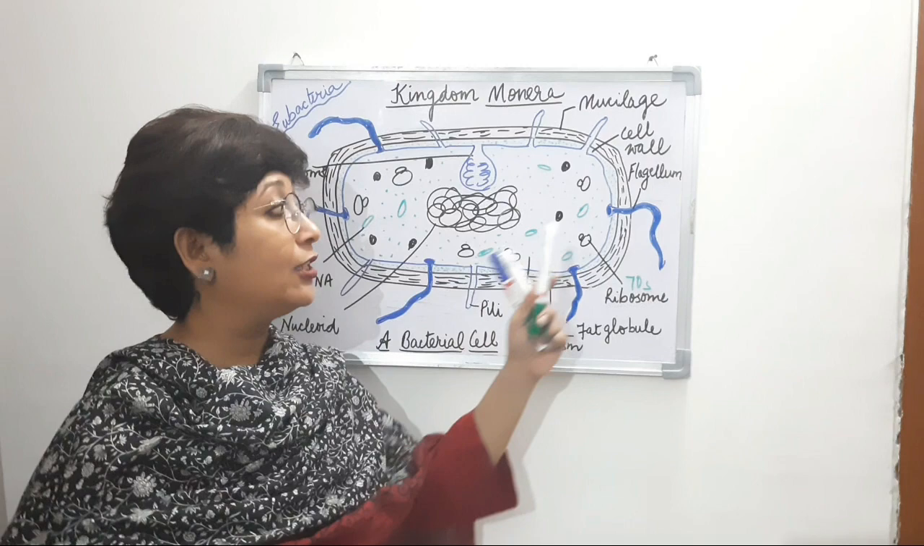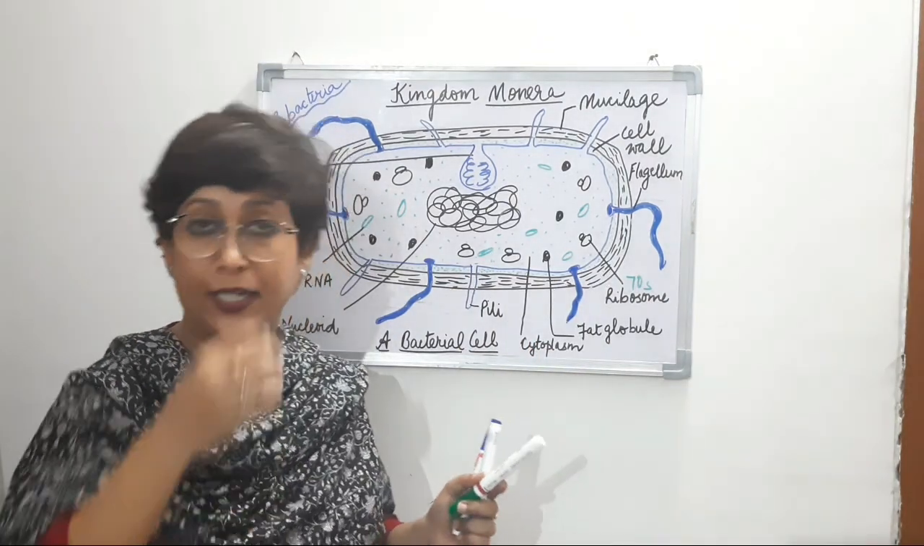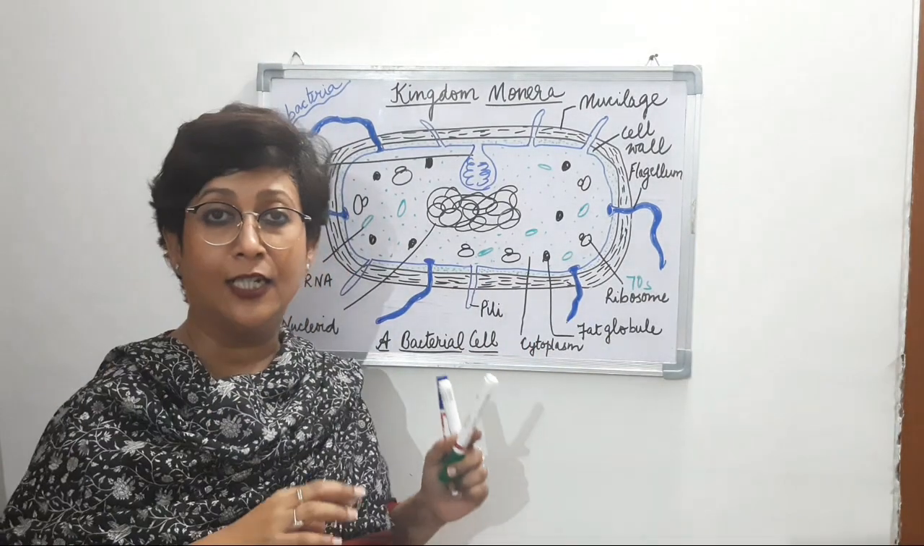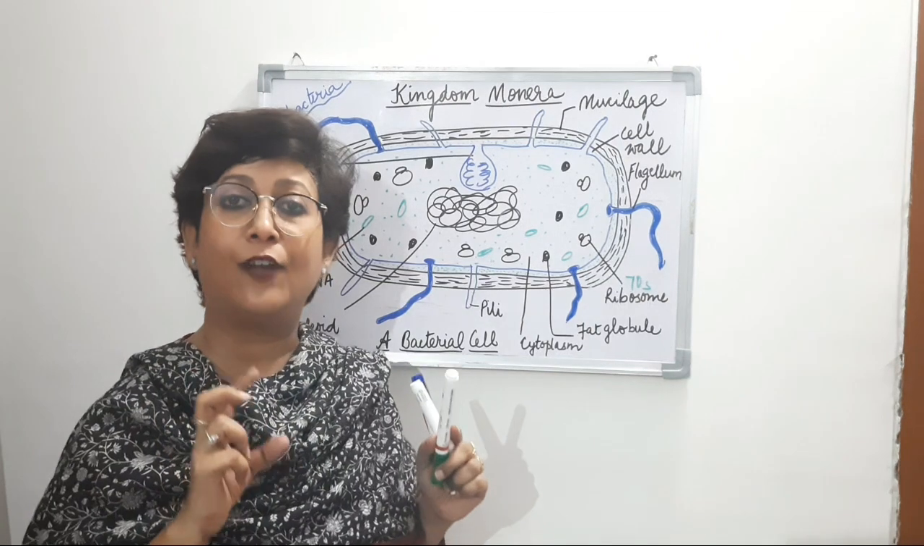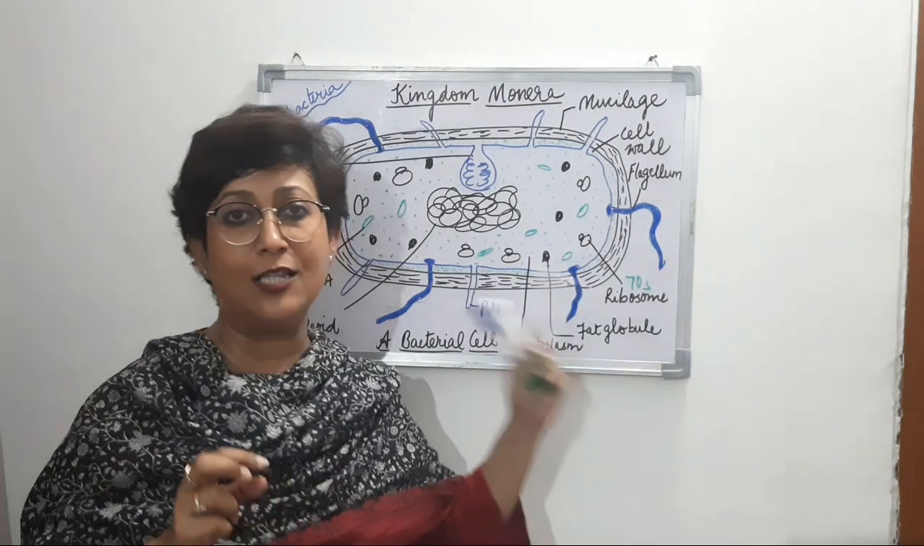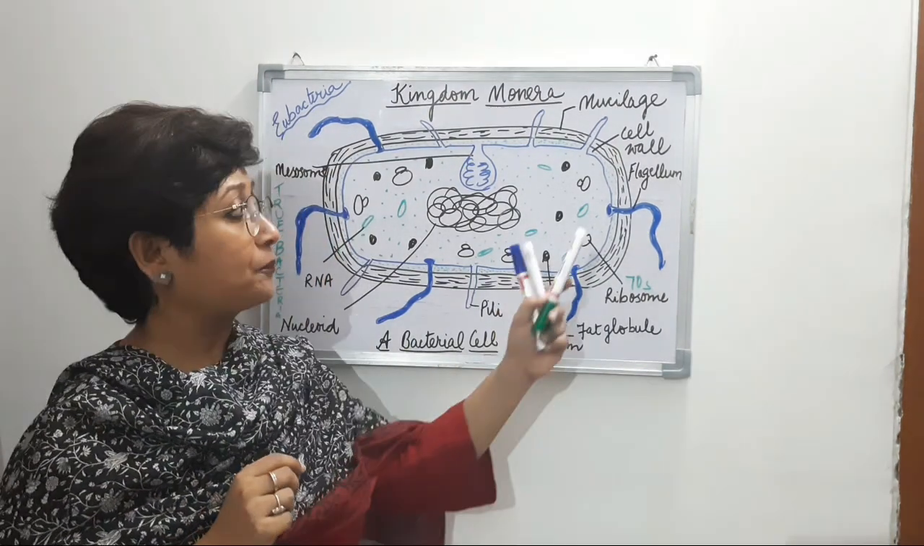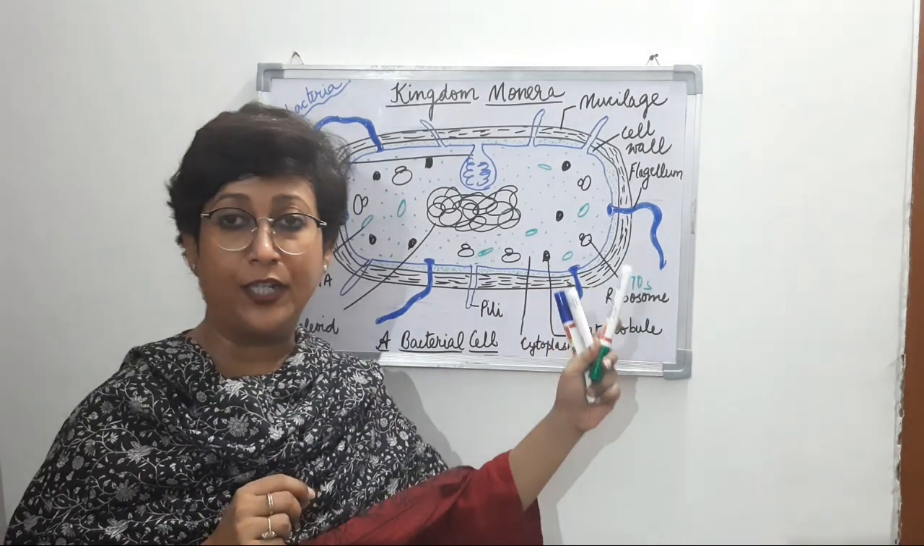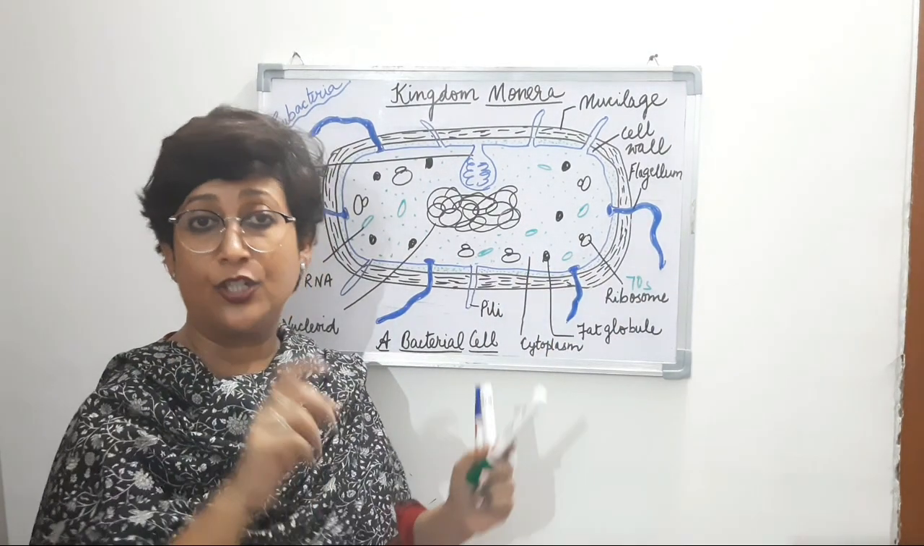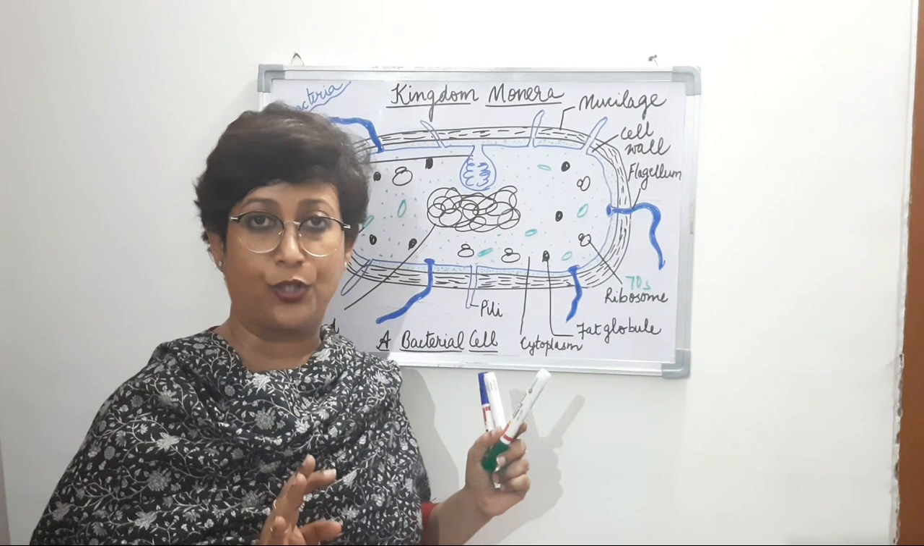What is this flagellum made up of? It is made up of a protein known as flagellin. So from the name of the protein flagellin, the term flagellum has arisen, right? So flagellum is made up of protein, a whip-like structure used for locomotion.